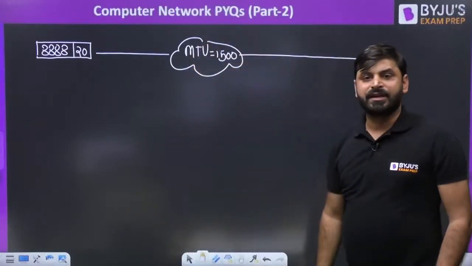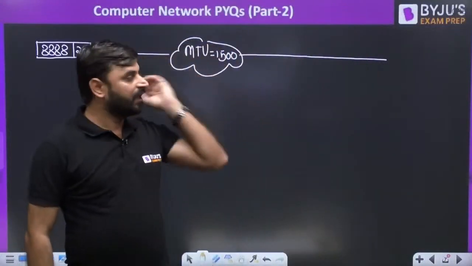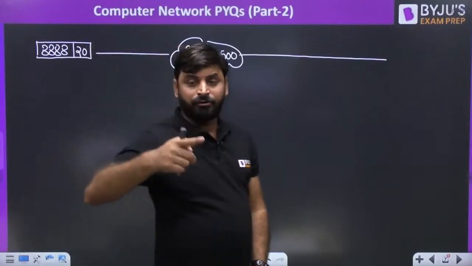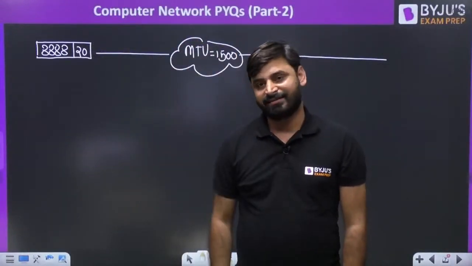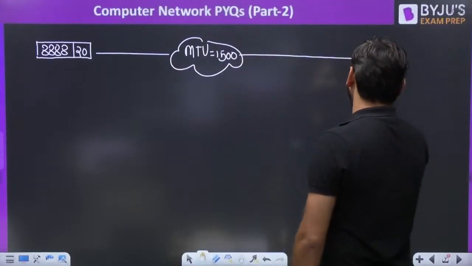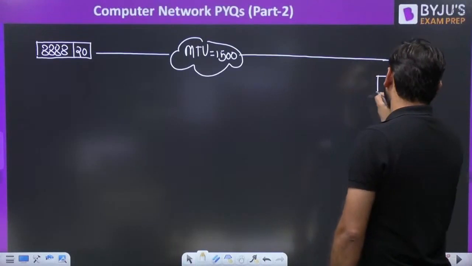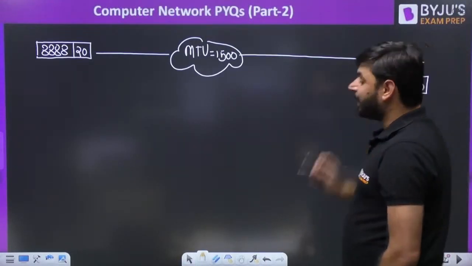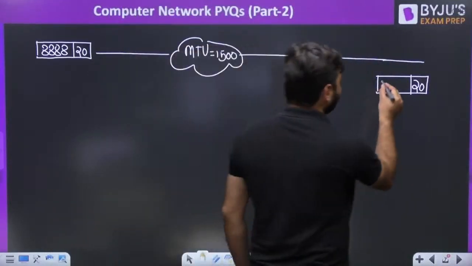So if MTU is 1500, how much data can we send? Because the 20-byte header is always attached, as fragmentation is applied only to the data part, not the header. So the maximum data I can send here is 1480.